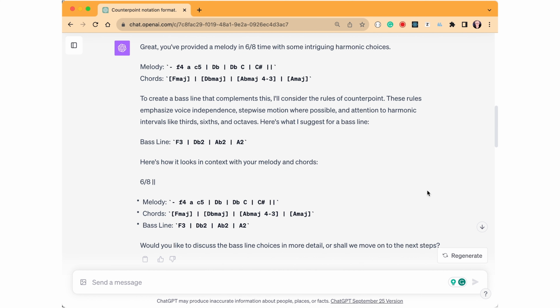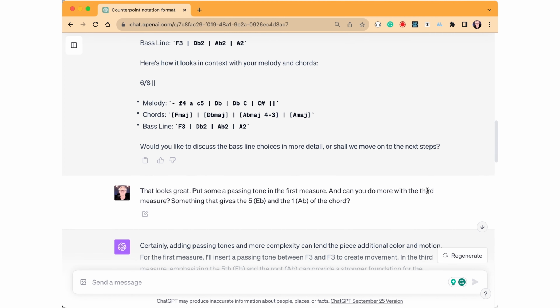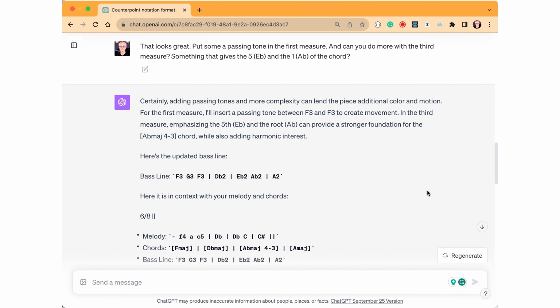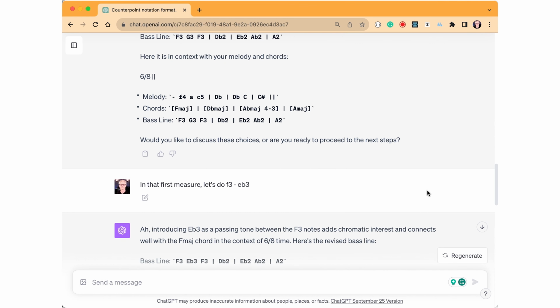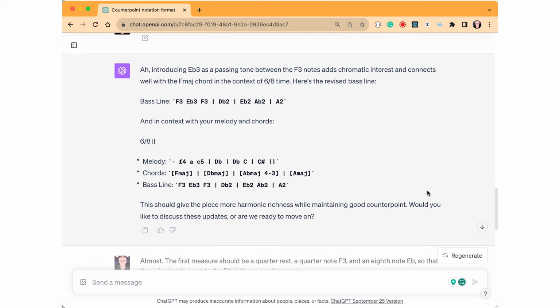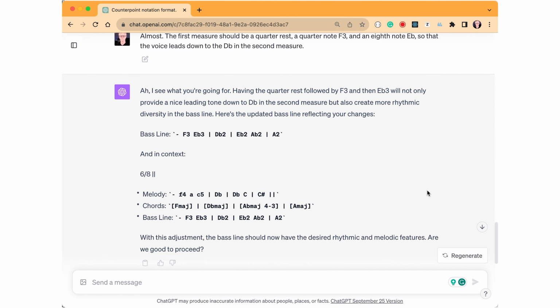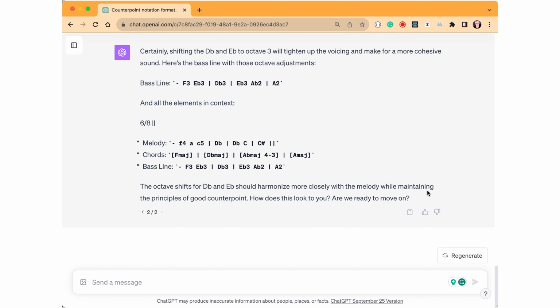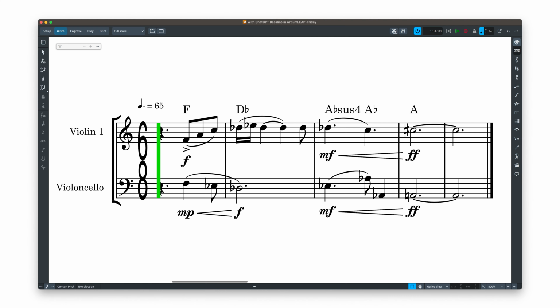It's very basic. It's just 1 note per measure, per bar, and so we had a conversation about how to make that a little bit more interesting, and landed on this bass line here at the end, which has some passing tones and a little bit of motion, a little bit of movement. So we're going to go with that. And we'll drop it into the notation program and let it play back with the AI-trained synthesis.